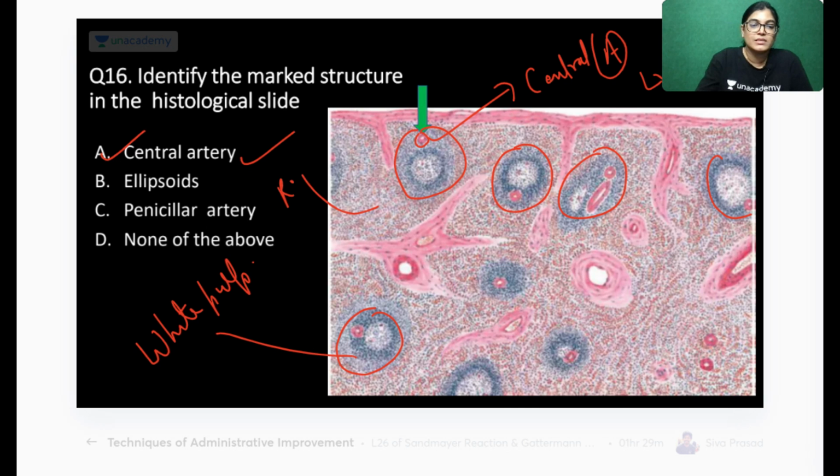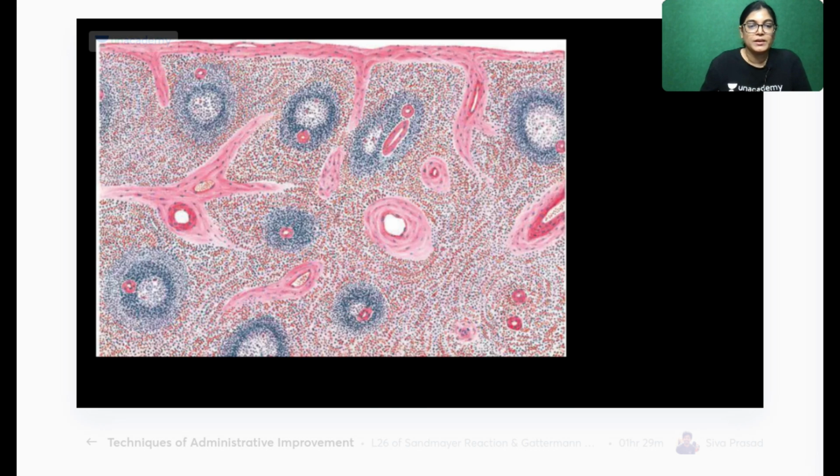And this is the red pulp. So this is red pulp and this is white pulp, which is made of lymphatic aggregation, where you can see the eccentric position of the central artery. So the green structure is the central artery. What is the position? Towards the periphery, because the lymphatic aggregation is pushing it towards the periphery. So this was asked, and this is the central artery in a spleen slide.